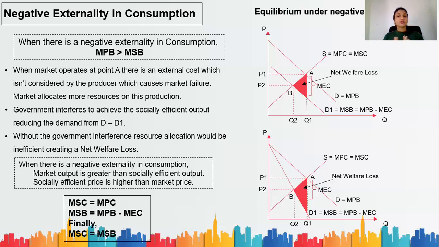So clearly understand this. In this scenario, negative externality in consumption, the economy allocates more resources to produce the good because it ignores the cost or the negative externality. But if this externality is considered, your demand is going to reduce. That is what this diagram says.